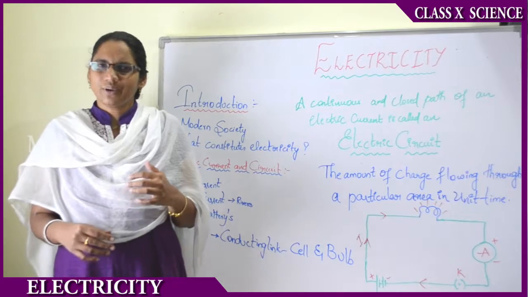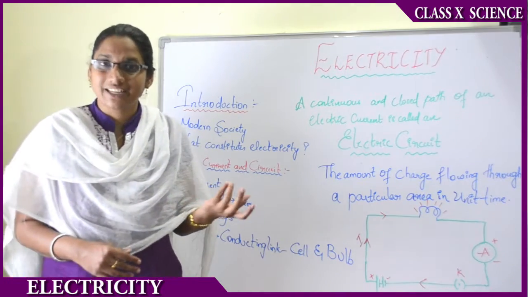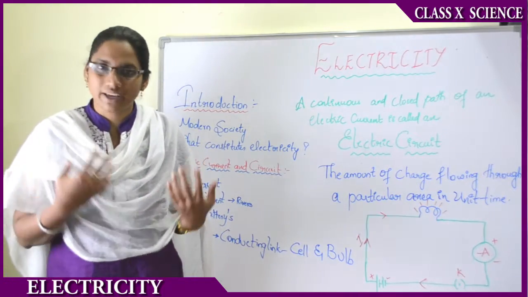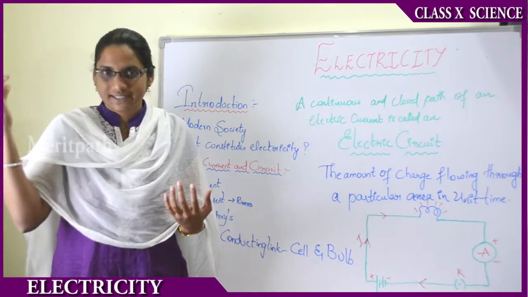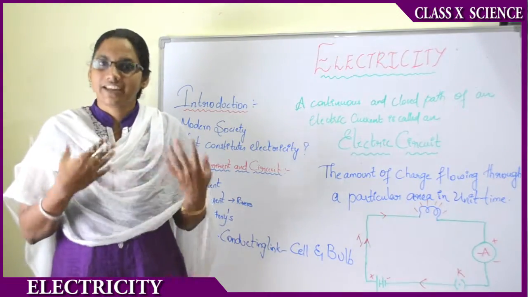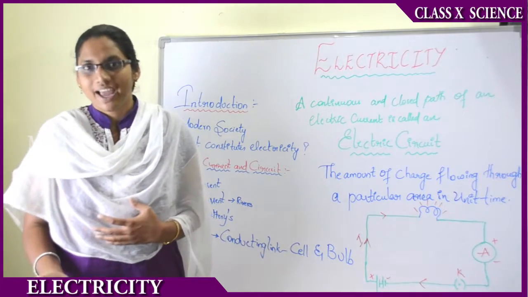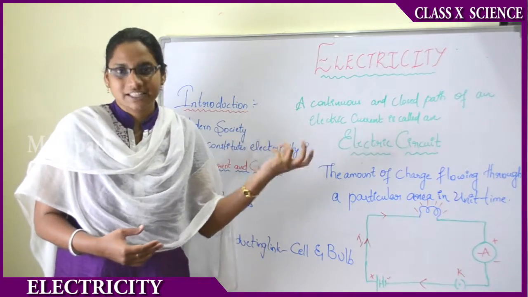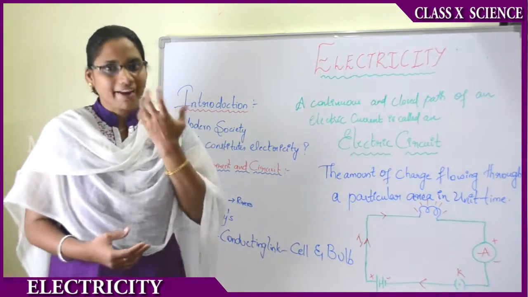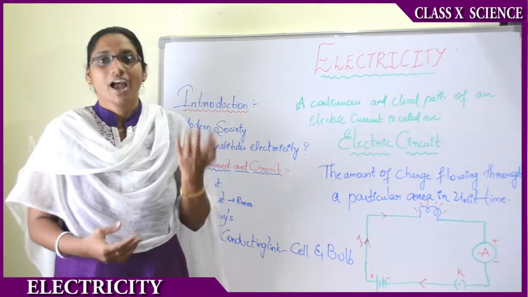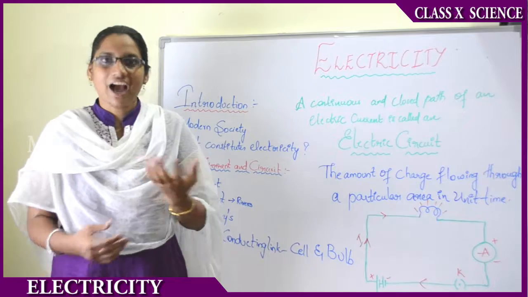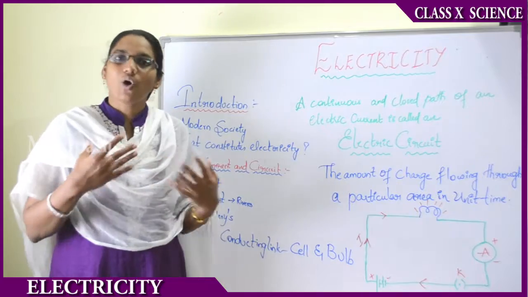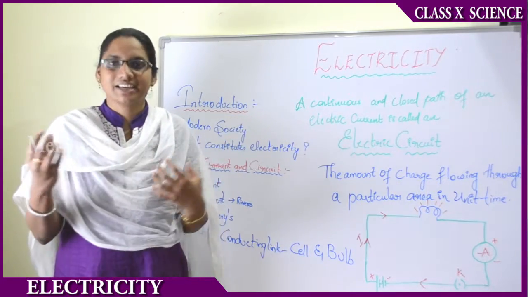That means you may get any question or doubt: how is this electricity generated, how will it be flowing through the wires, from where is it coming, and how is it giving the input as electrical energy for the machines to run? All these questions I hope you will be getting, right? But in this chapter we will be discussing how all this process is done, how it is generated, and how the flow of electricity takes place in the wires or conductors.